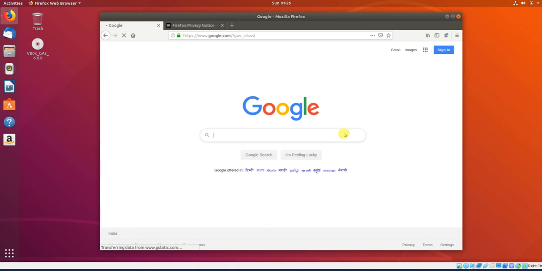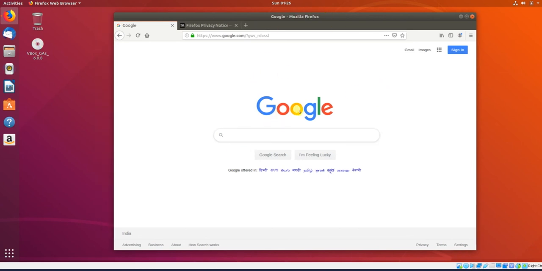If you find any issue or difficulty while using VirtualBox, if you are following my steps and installing using VirtualBox and still not able to connect, let me know. I will help you here. But be sure your system is connected with the internet. That's very important. And 99.9% you will be connected, because that's the beauty of Ubuntu. There are not many settings you need to do. I hope the internet settings have been done.